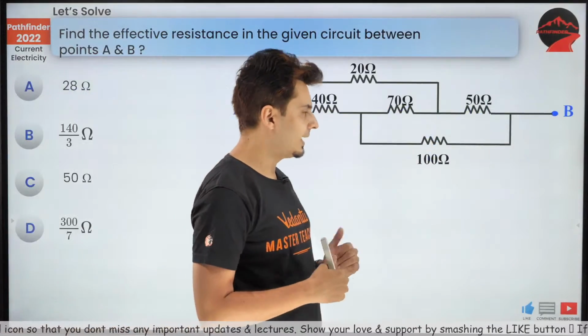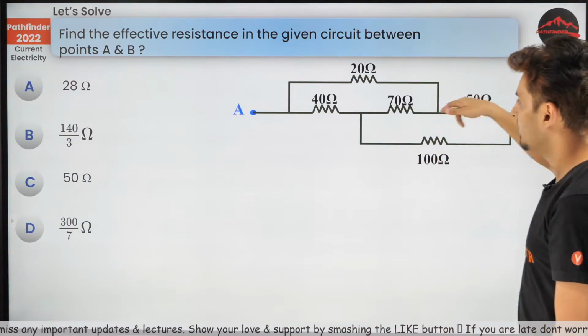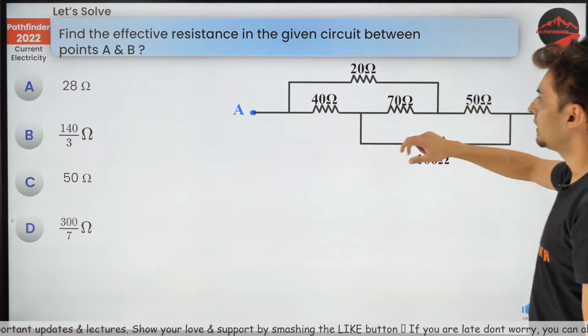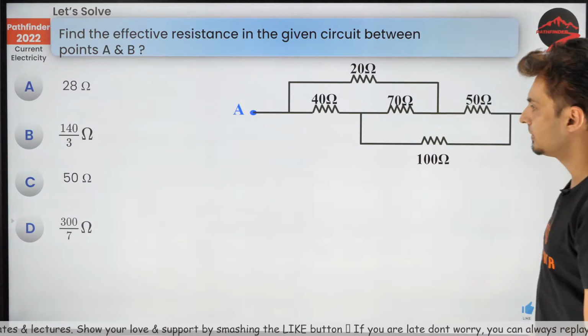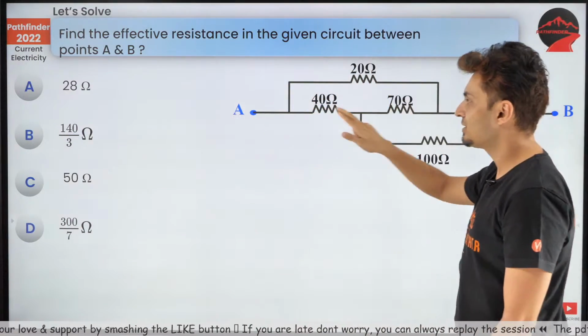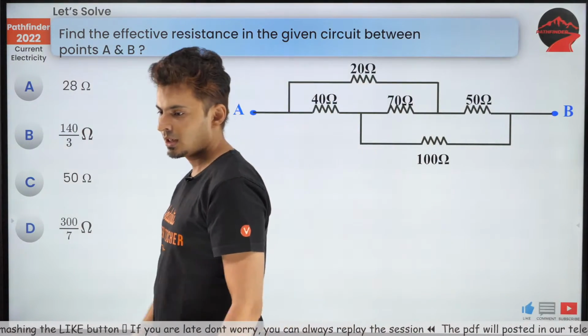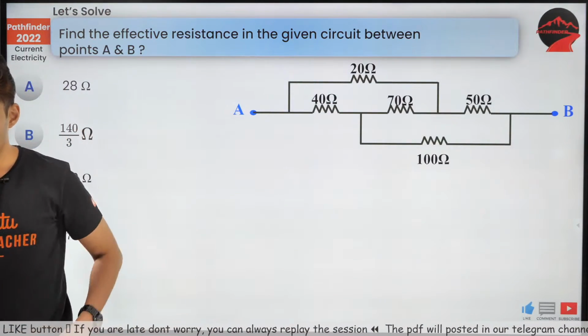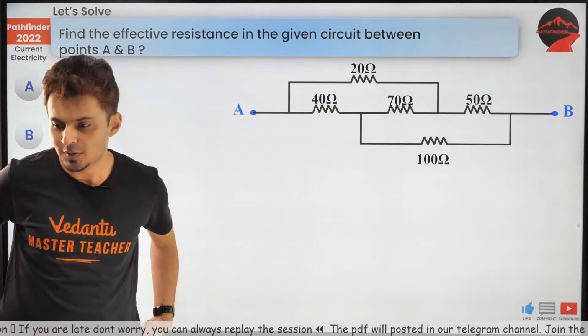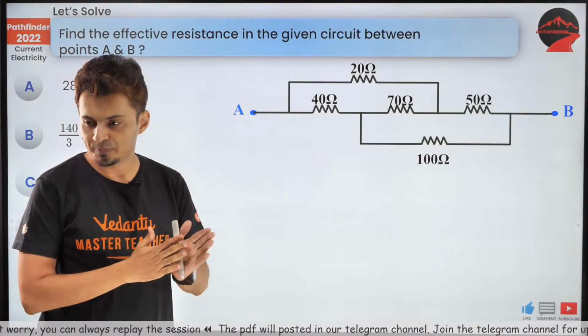Excellent. Now let's go to the next question. Let's see how many of you can do this question. This looks very weird. 40, 70, 50, 20, 100. The question is, what is the effective resistance between this point and this point? Let's see how many of you are able to figure this out. Come on, all my warriors. Very good, Ames aspirant. Yes, you are first.